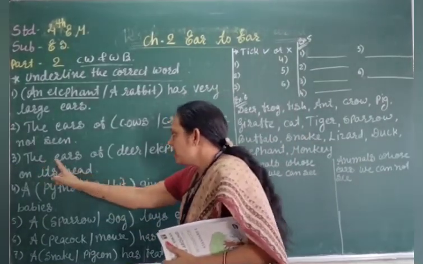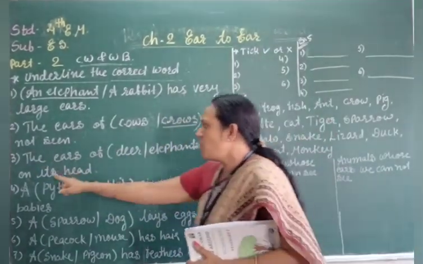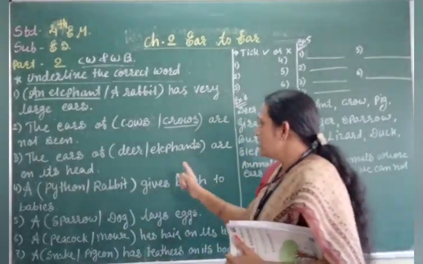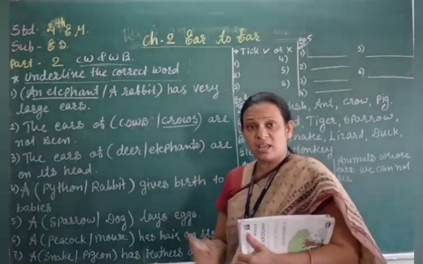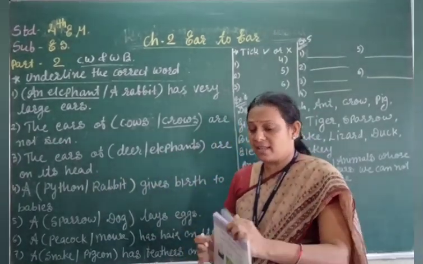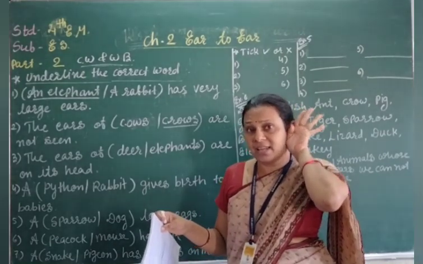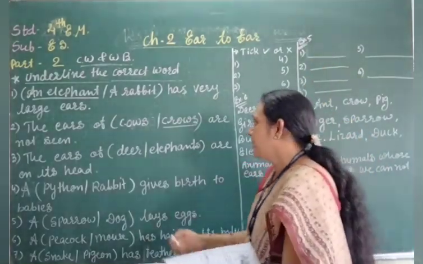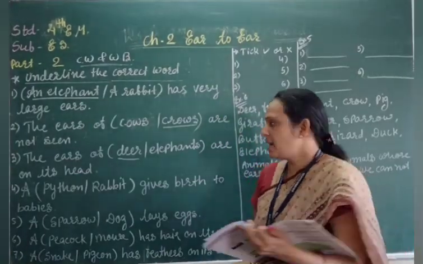Third number, the ears of deer, elephants are on its head. Which animal's ears are on its head? Here the elephant also has ears, but the elephant has the ears beside the head, right? आपने देखा है कि elephant के ear beside the head होता है, और deer के on the head होते हैं. So we have to underline below the deer, right?